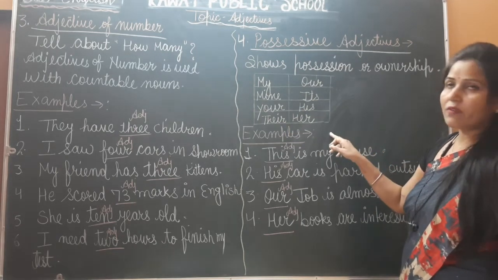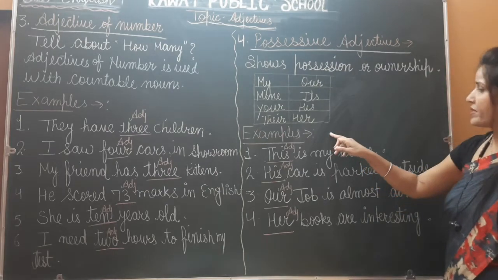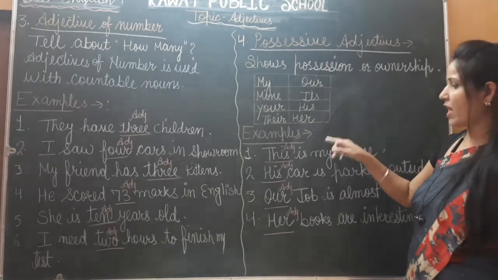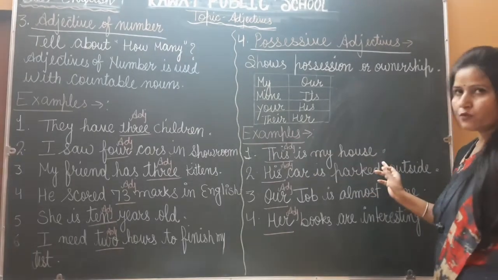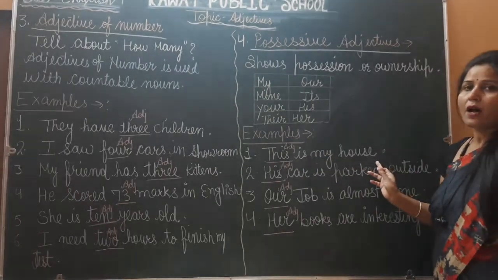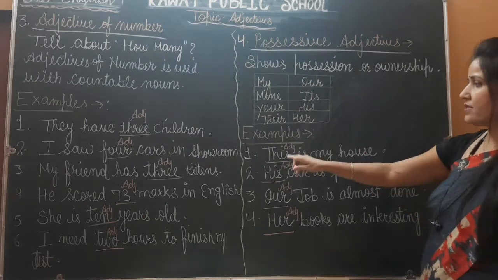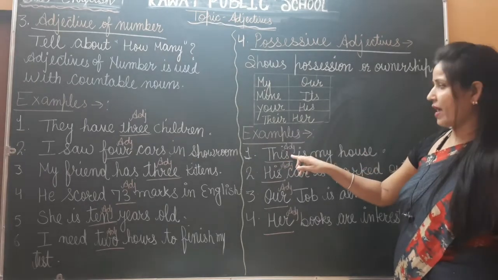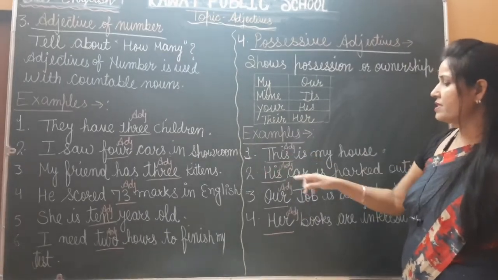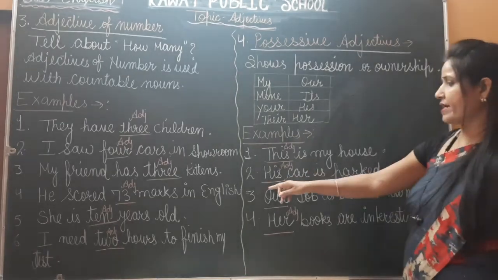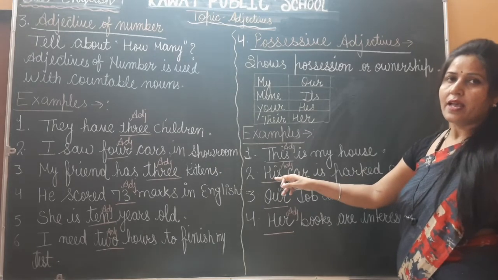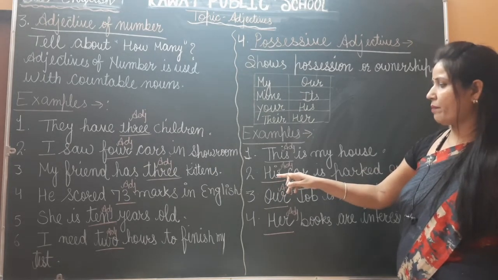Okay, so now we will understand possessive adjective with the help of these examples. First example, this is my house. In this sentence, what is a possessive adjective? Yes, my is a possessive adjective. In the second example, his car is parked outside. So in this sentence, his is an adjective of possessive.